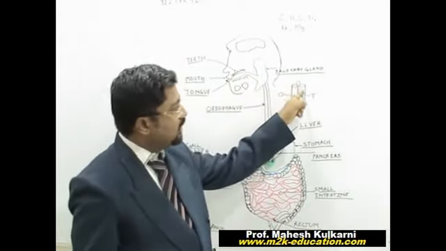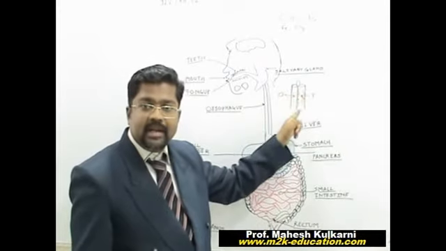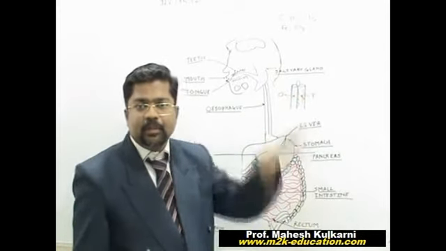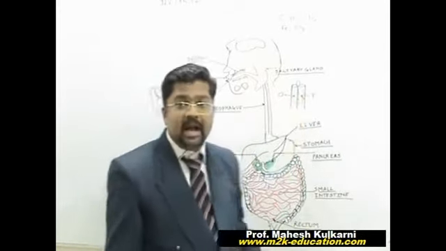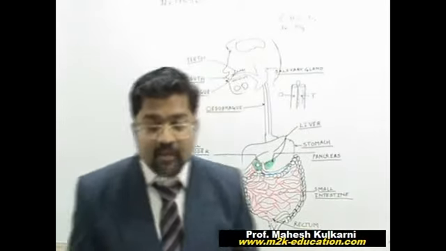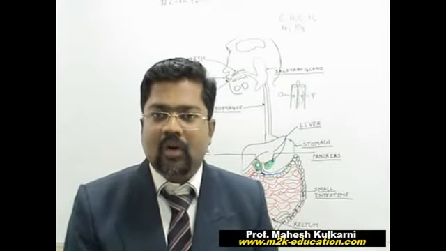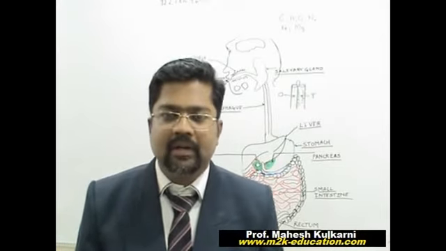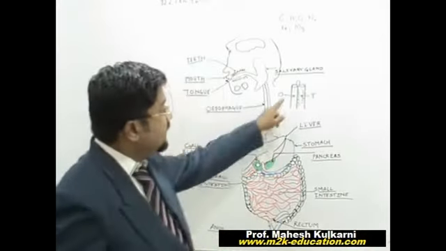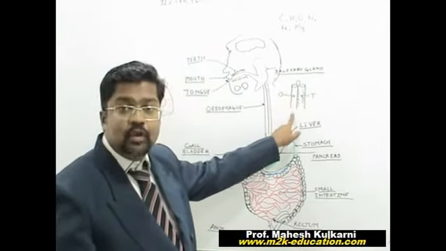So suppose any food particle by mistake enters here, then that is pushed up by these cilia. The ciliary motion is what we call a cough. This way, any wrong entry is prevented. Then the food enters the oesophagus.